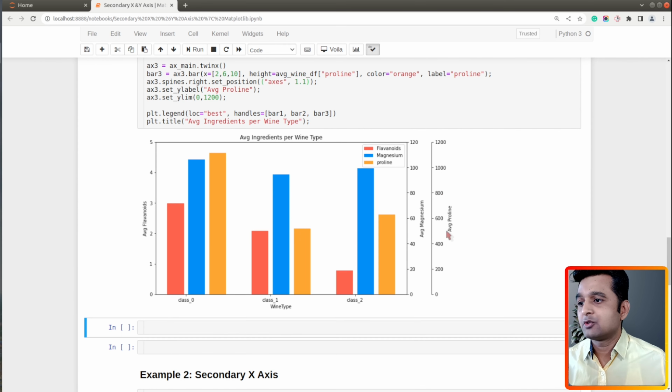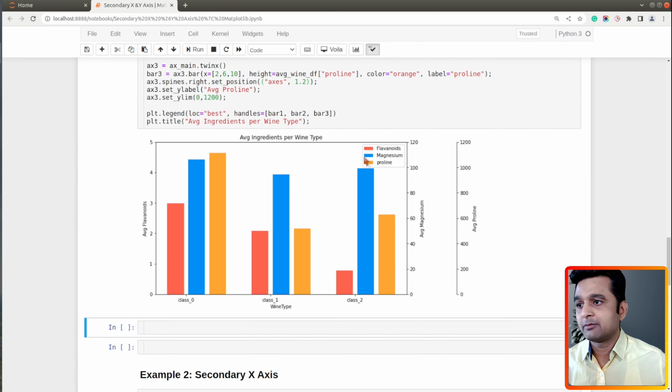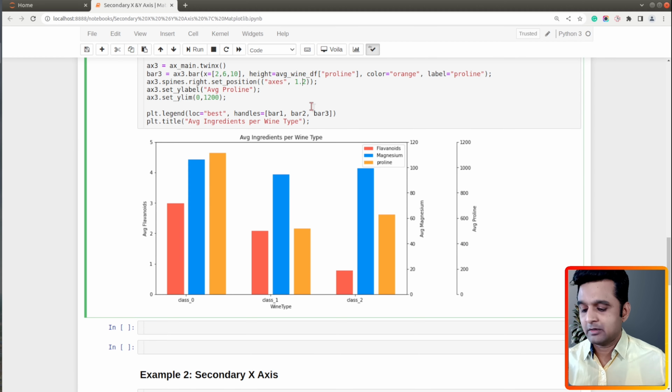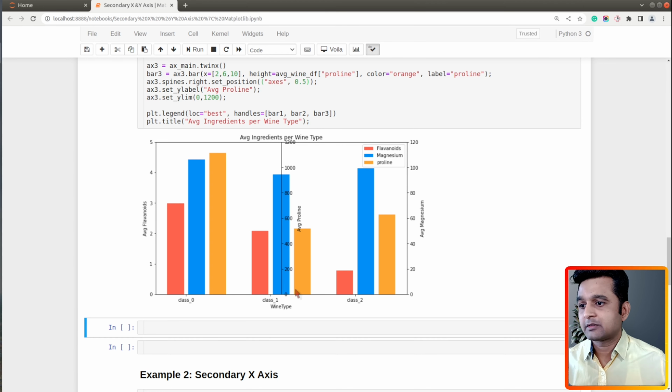All right, so as you can see, now the average Proline has moved a bit to the right side. I can set different values, like 1.2, but it will move a little bit farther. So you can try different values and find out. If you set it to values less than 1, let's say 0.5, then it will go into the center.